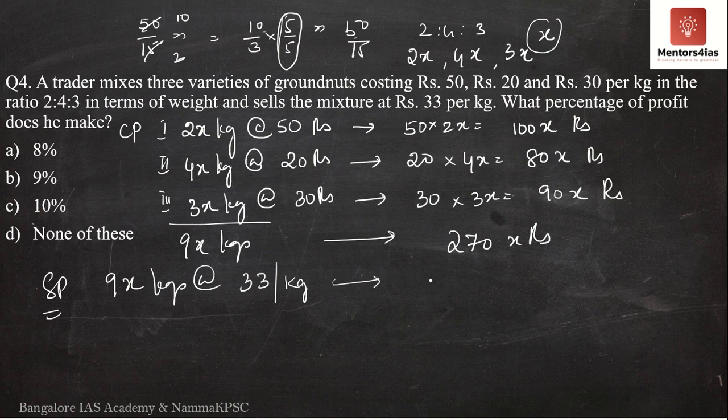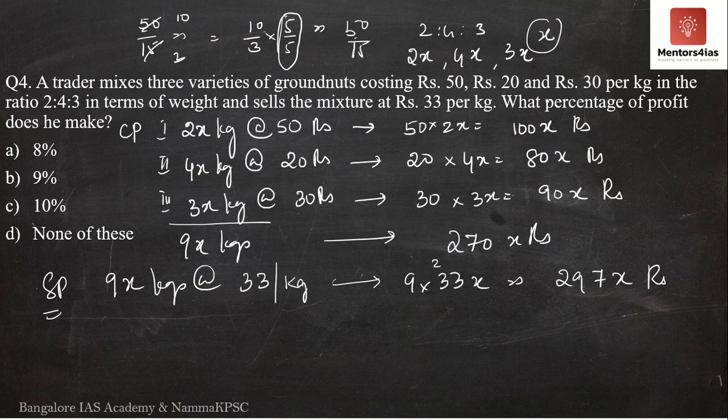The total selling price will be 9x into 33, which is equal to 9 3s are 27, 27 plus 2 is 29, 297x rupees.